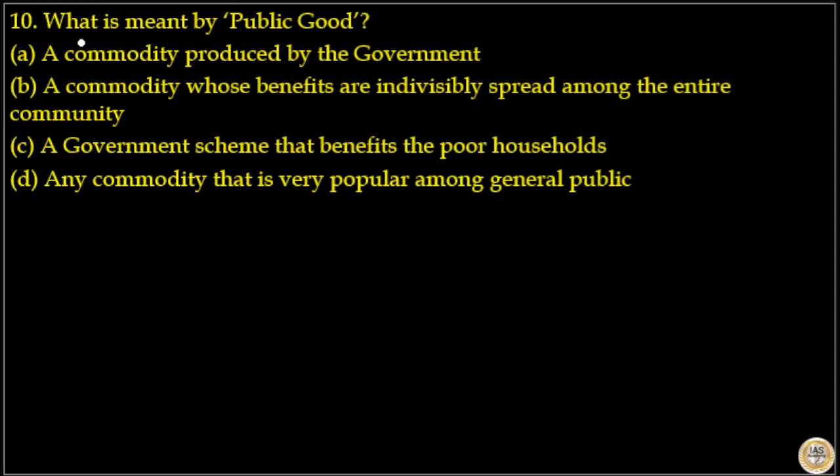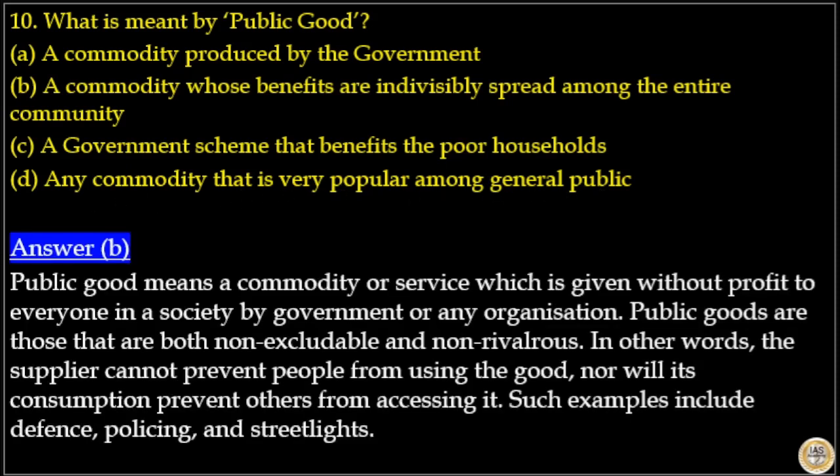Next is question number 10. What is meant by public good? Options are: a commodity produced by the government; a commodity whose benefits are indivisibly spread among the entire community; a government scheme that benefits poor households; any commodity that is very popular among the general public. Here the answer to this question is option B, that is, a commodity whose benefits are indivisibly spread among the entire community.